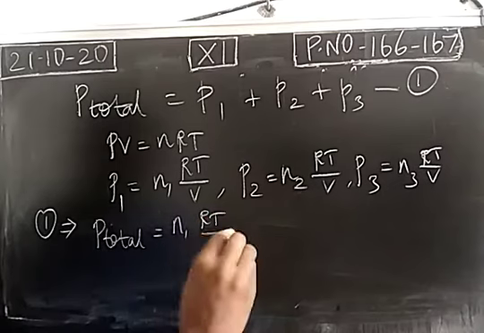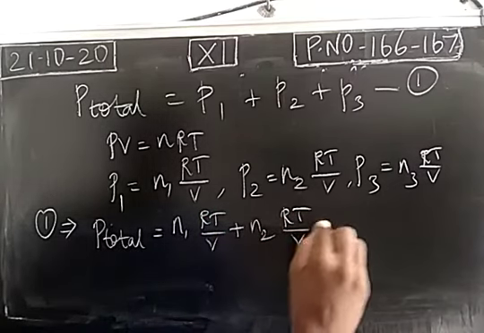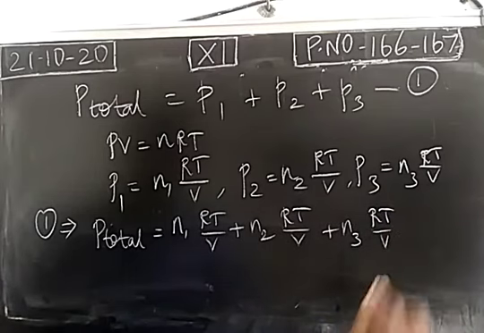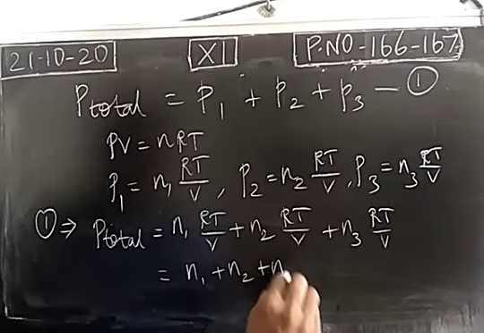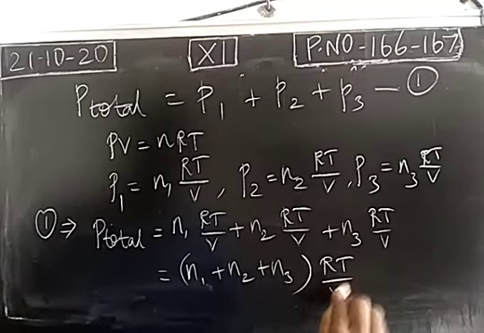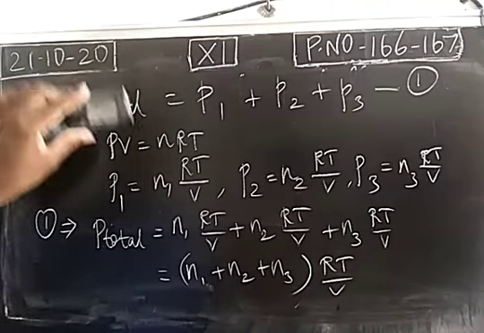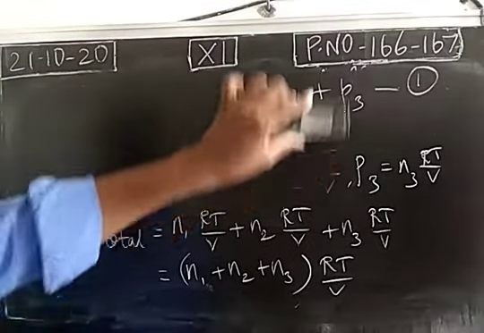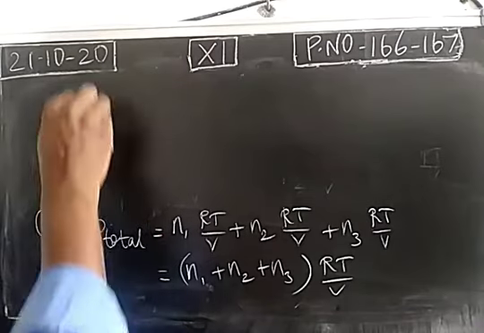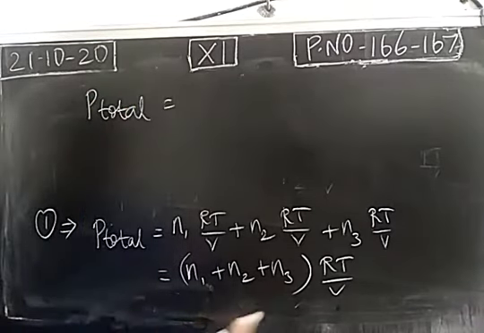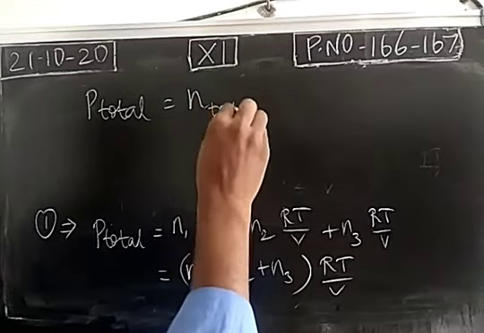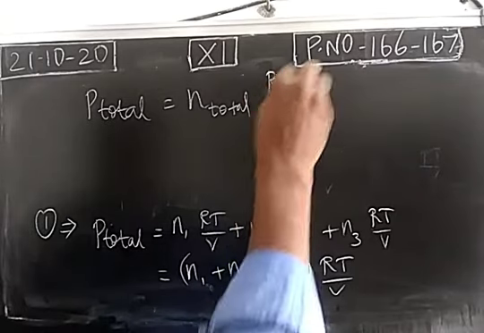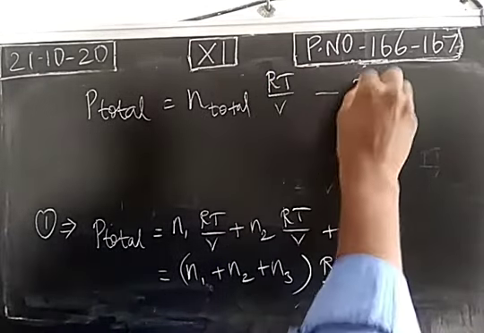So N1 RT by V plus N2 RT by V plus N3 RT by V. RT by V is common, so N1 plus N2 plus N3, you take it out, times RT by V. So total pressure is equal to the total number of moles in the mixture multiplied by RT by V. We take this equation as number 2.